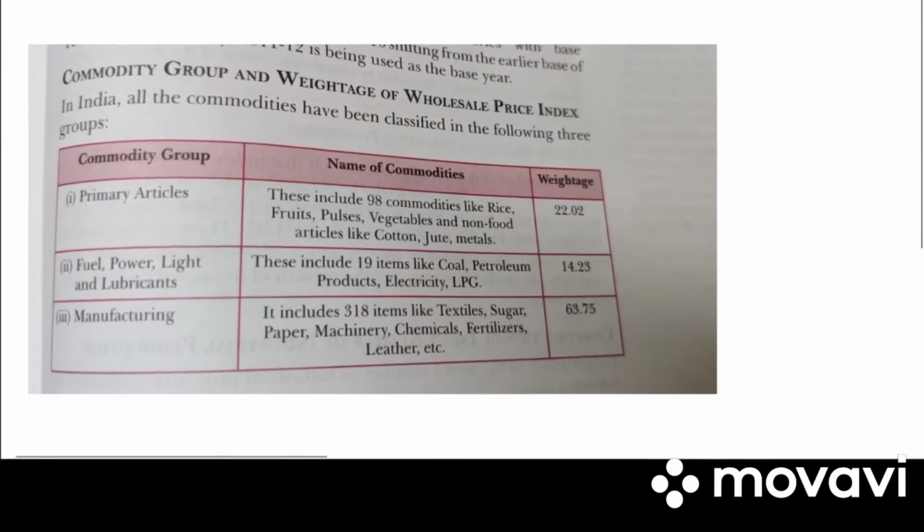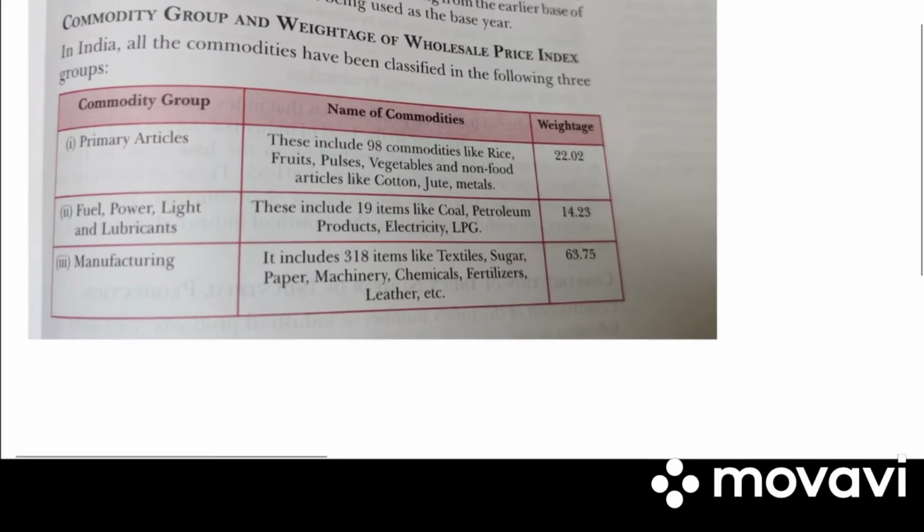Commodity group and weightage of wholesale price index number. In India, all the commodities have been classified into the following three groups. Under primary articles, we have 98 commodities like rice, fruit, pulses, vegetables, and non-food items like cotton, jute, meat. Weightage, it has 22.02%. Then we have fuel, power, light and lubricants.